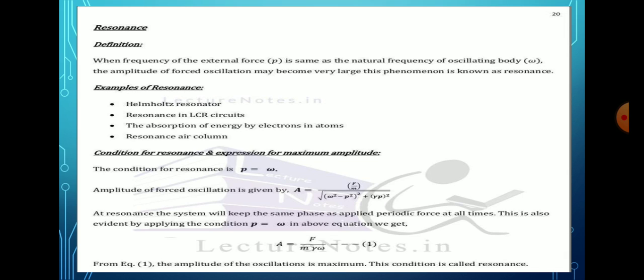In equation 1 the amplitude of oscillation is maximum. This condition is known as resonance. Just remember what resonance is: an amplitude having the maximum vibrations or oscillations is known as the resonance.